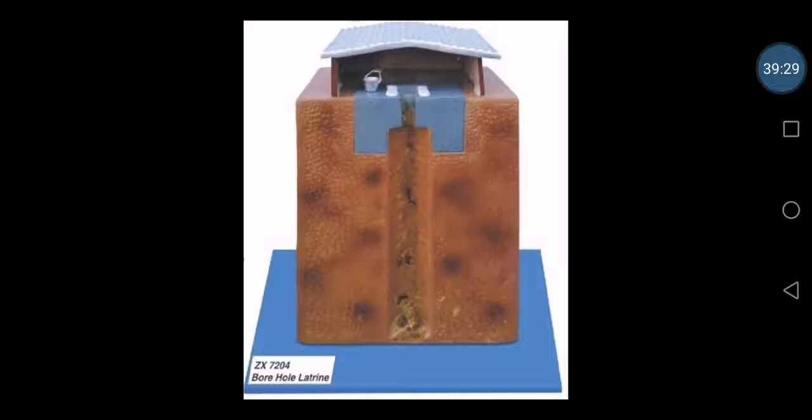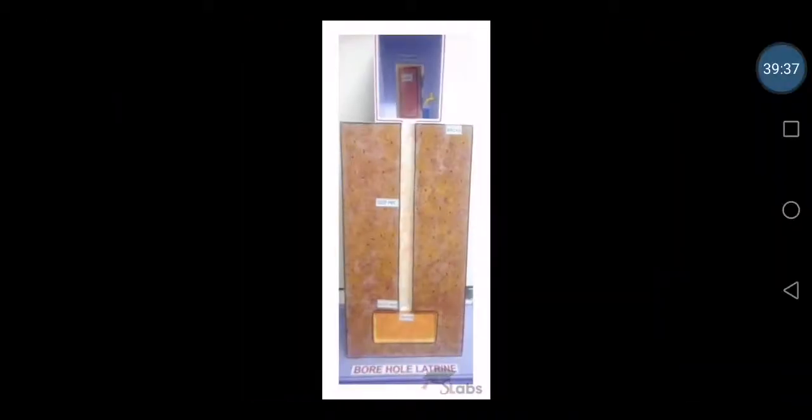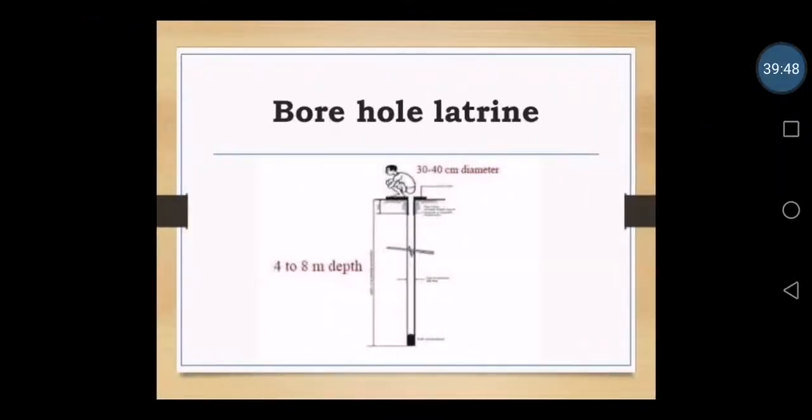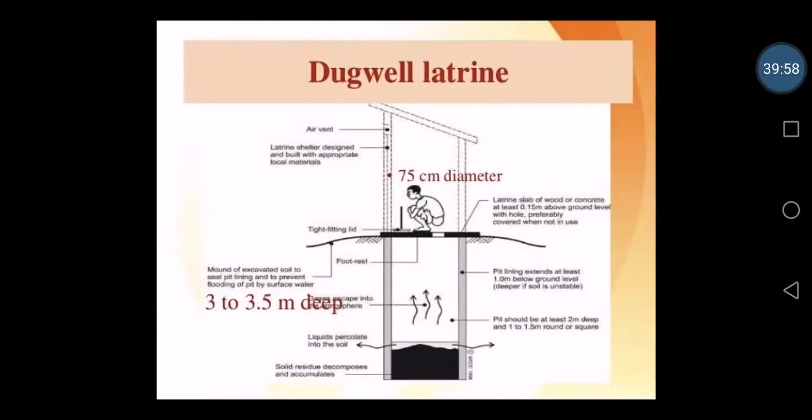Its opening will be very small, 30 to 40 centimeter diameter, but it is much deeper, around 20 feet deeper. This is borehole latrine. So here also you can see, even they have shown the deep pipe also. So this is one of the models of borehole latrine. As we have told, the upper part will be around 30 to 40 centimeter diameter, and it will be having a depth of around 20 feet.